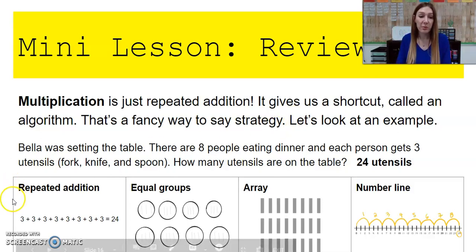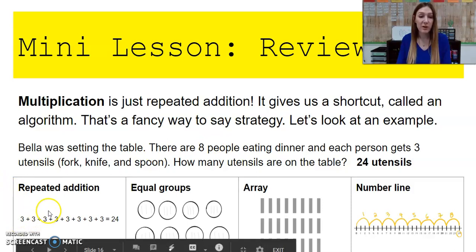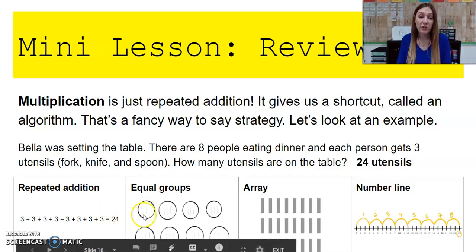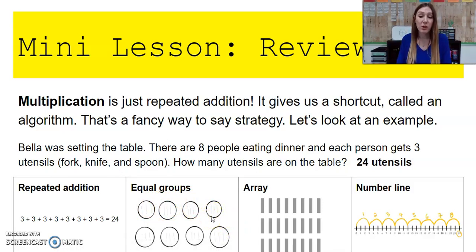So we could use repeated addition. We could add those 3's 8 times, 3 plus 3 plus 3 plus 3 plus 3 plus 3 plus 3 plus 3, but that gets really old after a while, especially when we're using huge numbers. When we're using 2-digit and 4-digit numbers, that gets really exhausting to do. We could also do equal groups. We could do 8 groups with 3 in each group. But again, when we get into large numbers, that gets difficult to do.